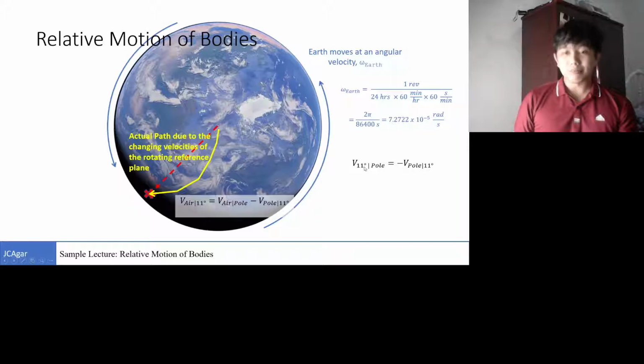And we obtain, for example, the velocity of the reference frame. For example, if we're standing here with respect to the pole, we just obtain the opposite of that. So for example, the relative velocity of the pole with respect to our perspective at 11 degrees north is the opposite of the velocity of us with respect to the pole, who's observing us also.